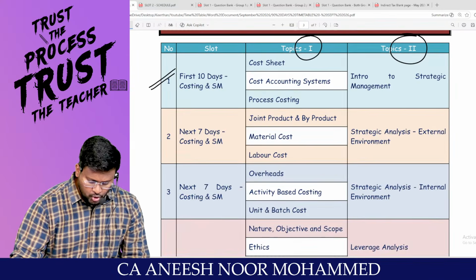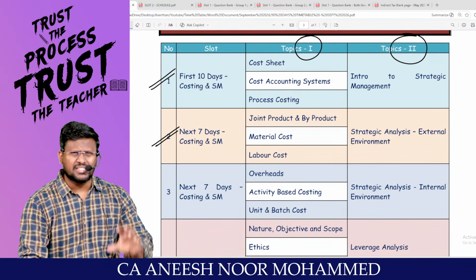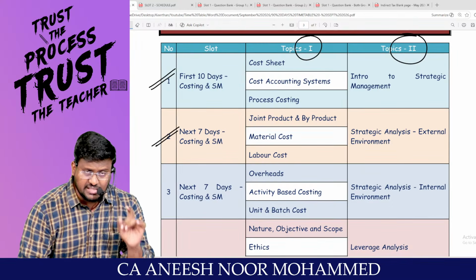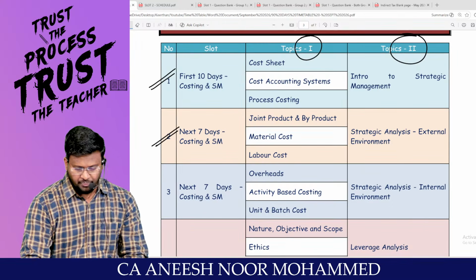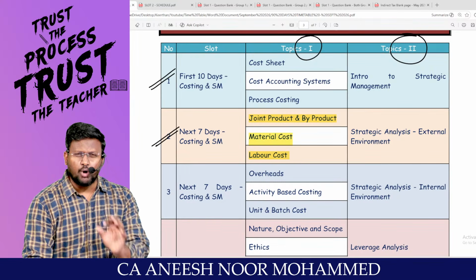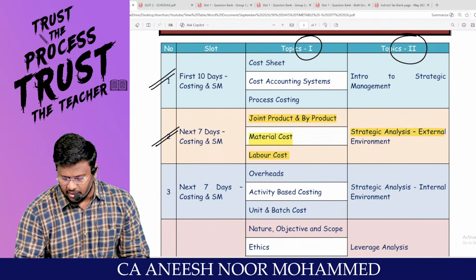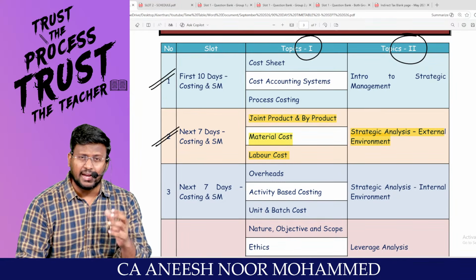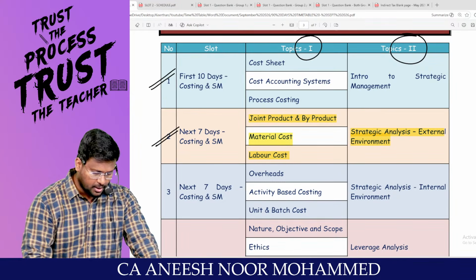If you come to G2, it is not going to be the next 10 days. It is going to be the next 7 days in G2. In that, joint product by product, material and labor, a very small 3 topics have to be completed. And in SM, strategic analysis, sir, external environment should be completed.